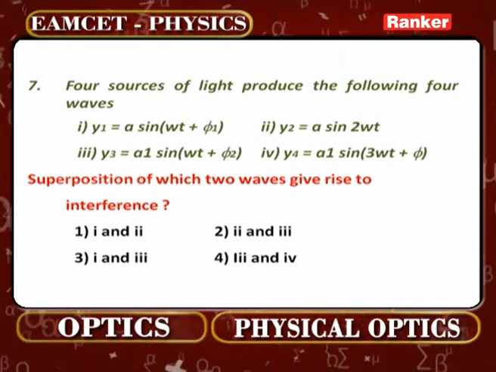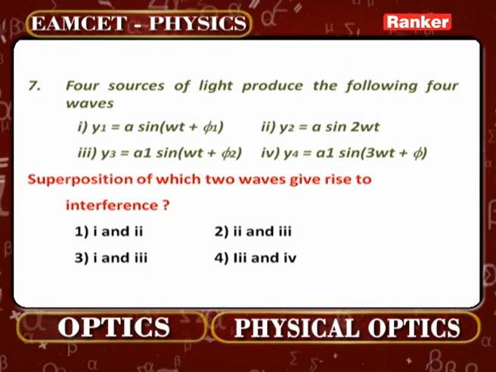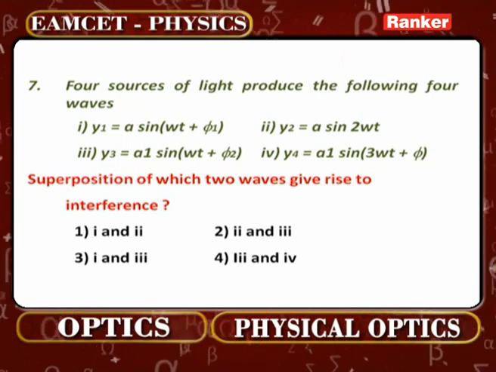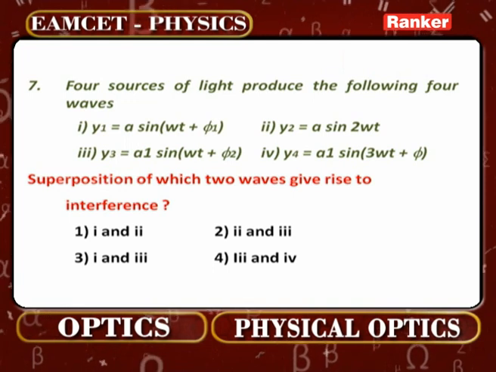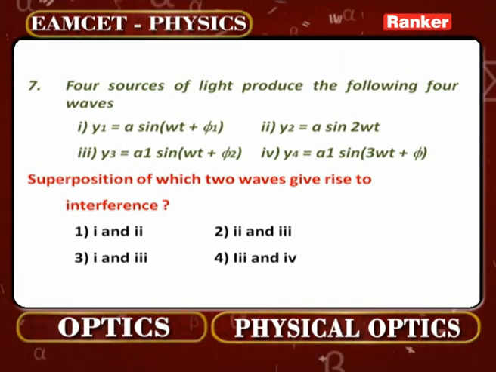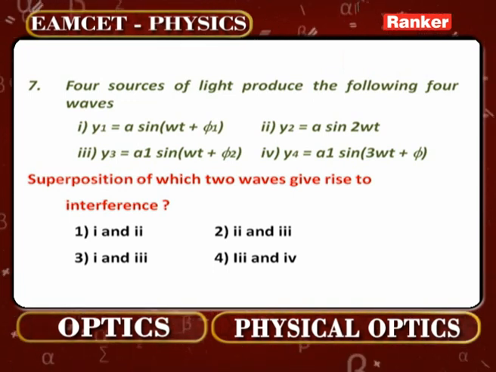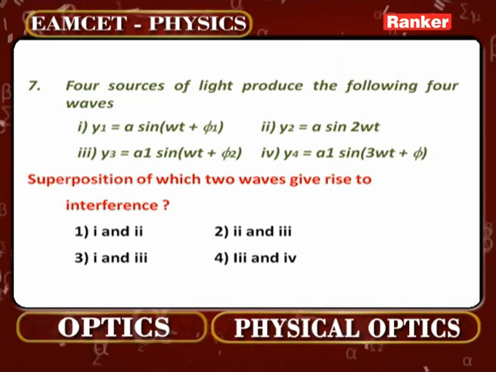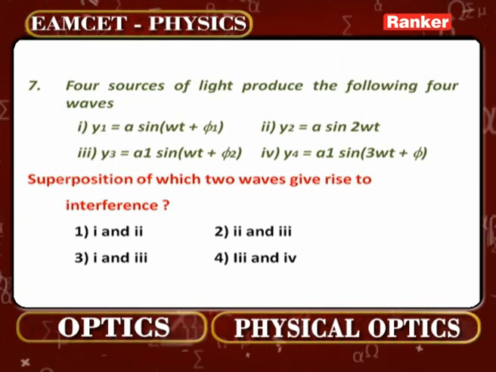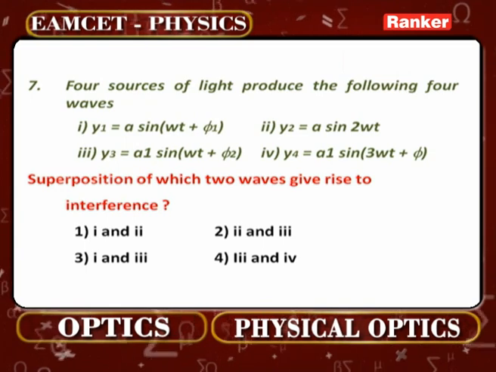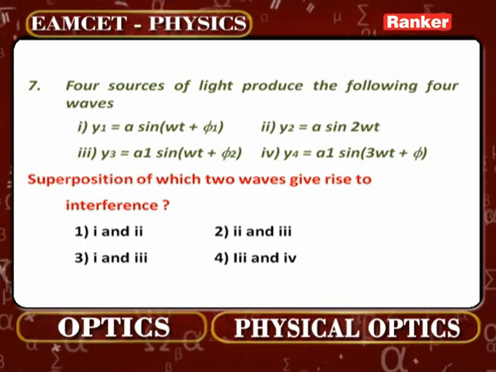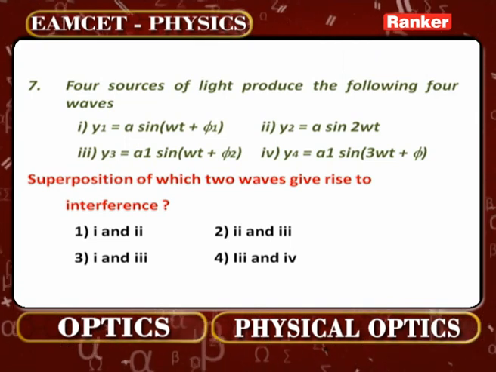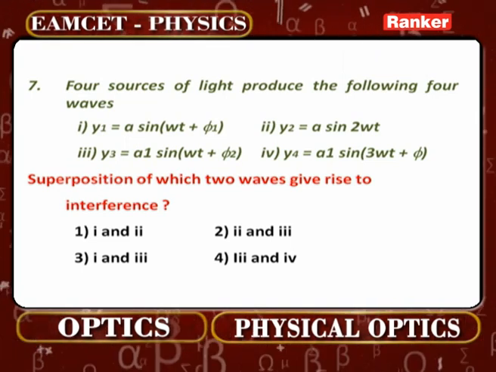4 sources of light produce the following 4 waves. Look at those 4 equations carefully. y1 is equal to a sin omega t plus phi 1. y2 is equal to a sin 2 omega t. y3 is equal to a dash or a1 sin omega t plus phi 2. y4 is equal to a1 sin 3 omega t plus phi. Superposition of which 2 waves give rise to interference?